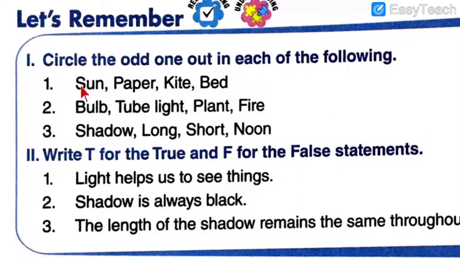So let's get started. Number 1, sun, paper, kite, bed. These 4 things are there. Now you have to particularly decide which group you want to make. Accordingly you can eliminate any one. Here you see sun, paper, kite, bed. So paper, kite, bed are non-luminous objects. They do not give out the light, but sun is the object which is luminous. So sun is the odd one, it does not fit in the non-luminous list. Majority is non-luminous, that is why sun is considered as an odd object.